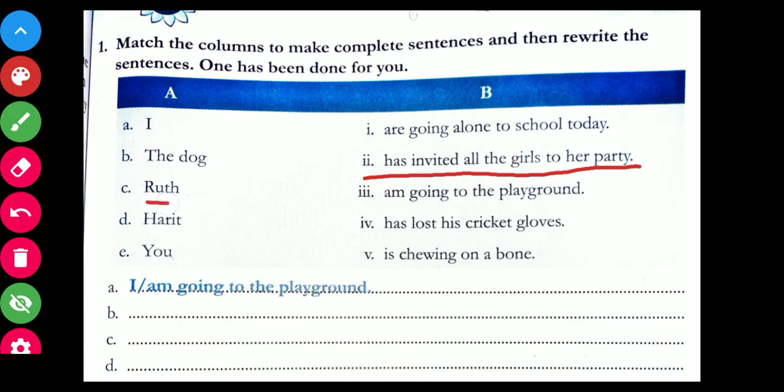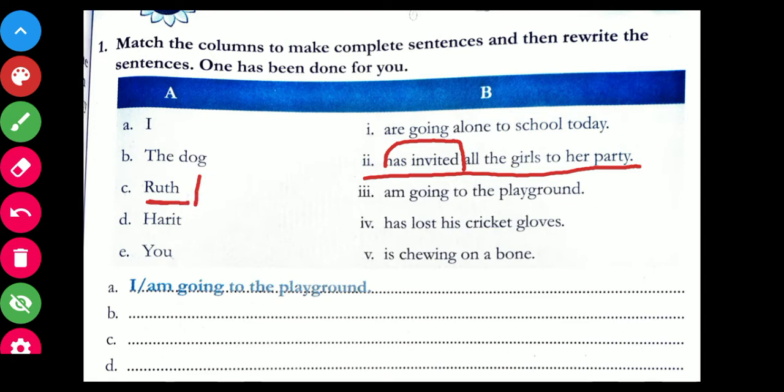Next, "Ruth has invited all the girls to the party." Over here we have the verb "has invited." If we want to ask the question, who has invited all the girls to her party? Yes, it's Ruth. So Ruth becomes the subject and the rest becomes the predicate.